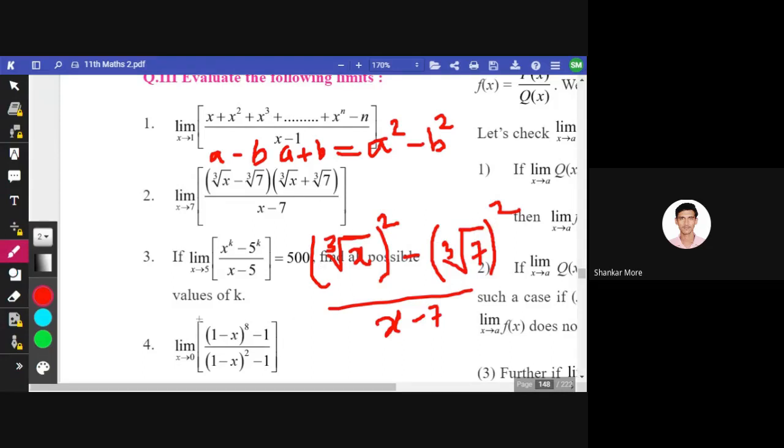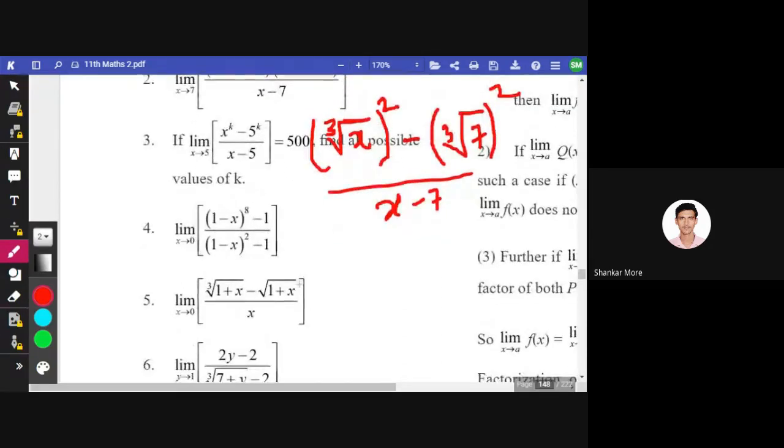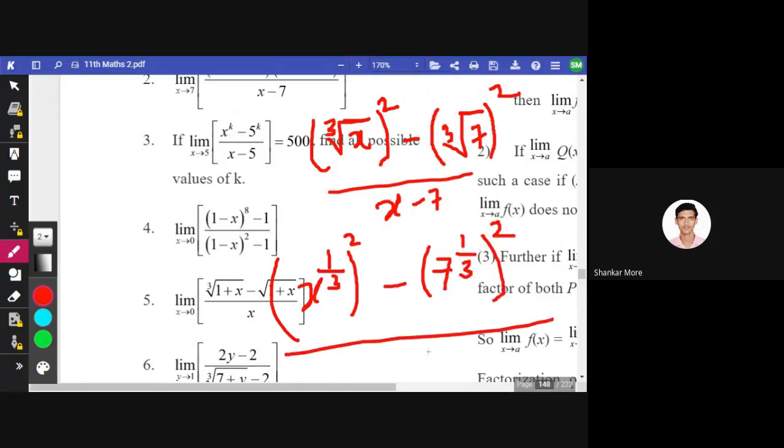So for cube root we can write 1 by 3 as a power. Like see, x raised to 1 by 3, that means it is the cube root, its square, minus 7 raised to 1 by 3, its square, and x minus 7.